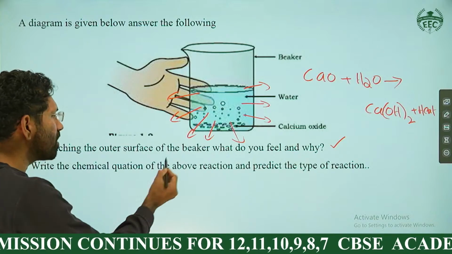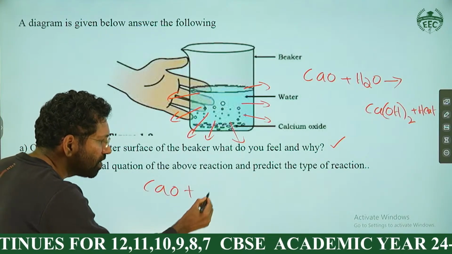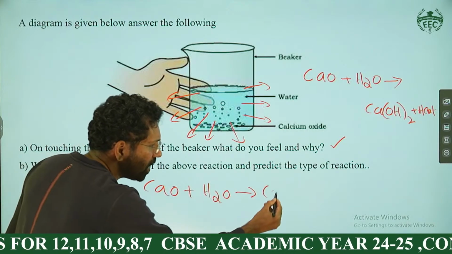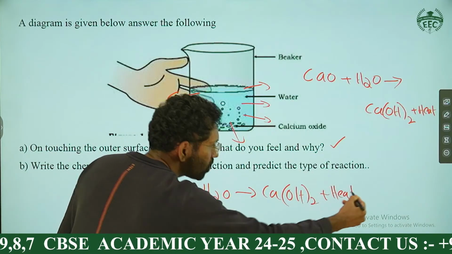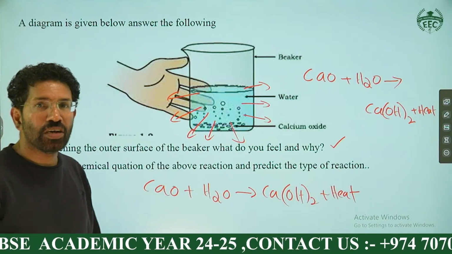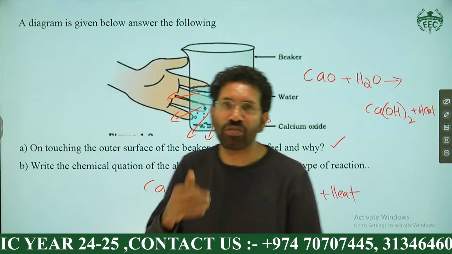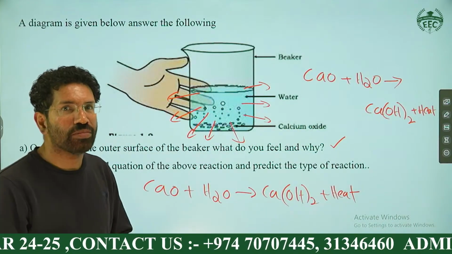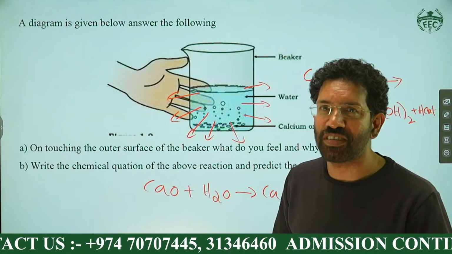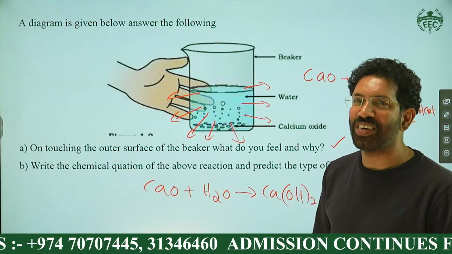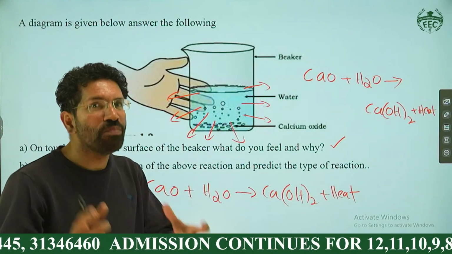And second, write the chemical equation of the above reaction. This is CaO plus H2O giving Ca(OH)2 plus heat. Since it is exothermic, we can write heat. Now tell me, what is the type of this reaction? I don't want the answer exothermic or endothermic. Is there any other type? Anybody can tell me fast? I'm waiting for your response. Combination. Yes, very good. So this is a combination reaction.